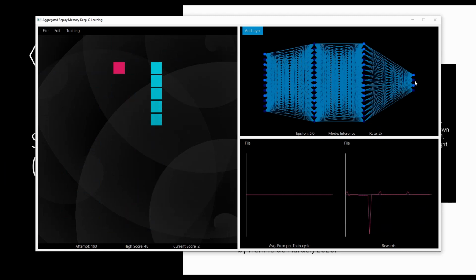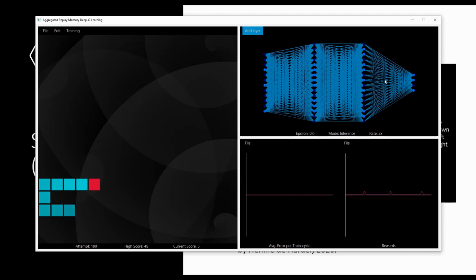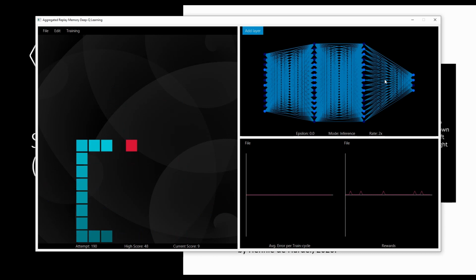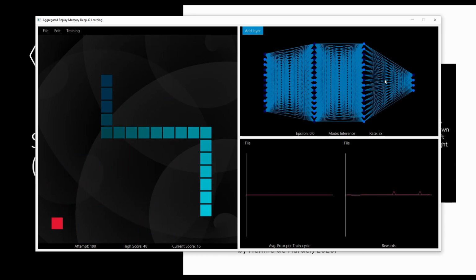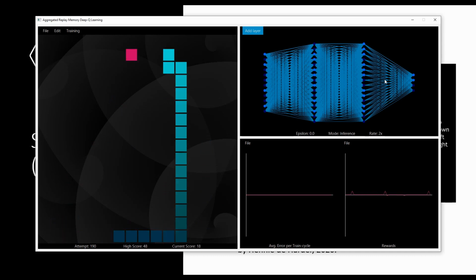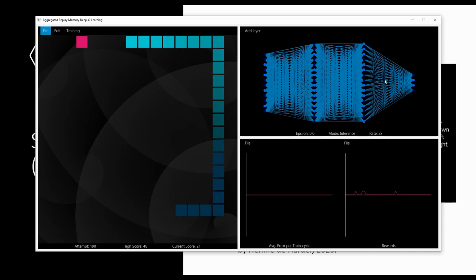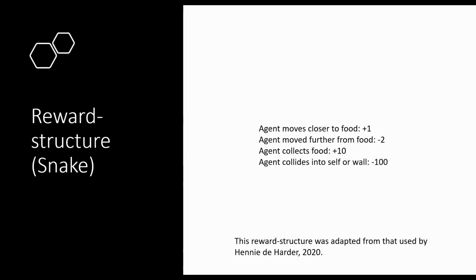You may notice on the bottom right corner the rewards that the agent received undulating. Notice that if the snake dies, the reward drops into the negative, and if the snake gets food, the snake's reward spikes up. The reward structure used in this context is provided as follows.